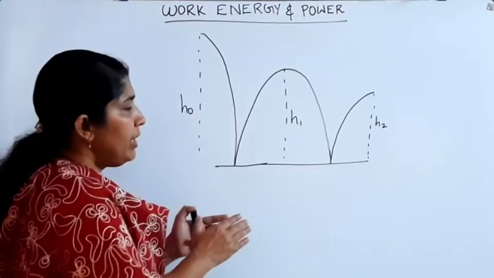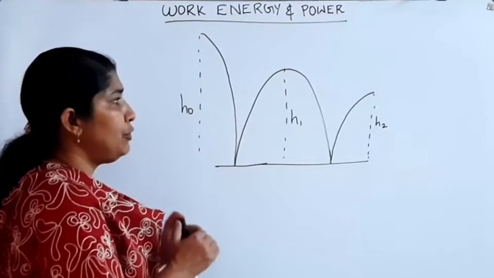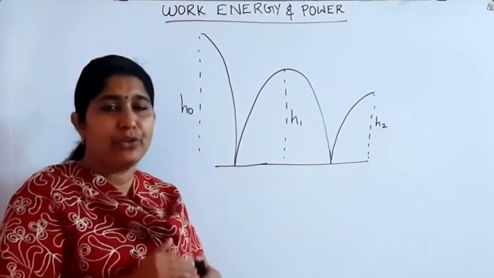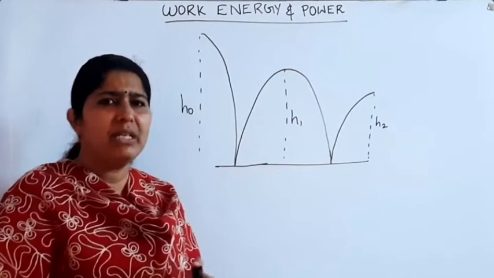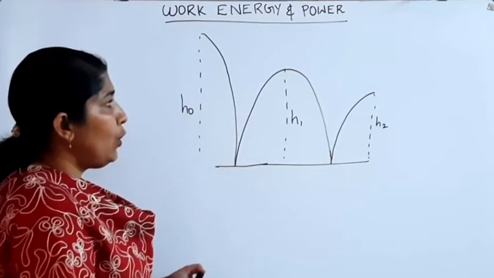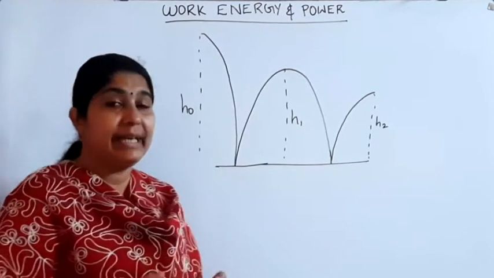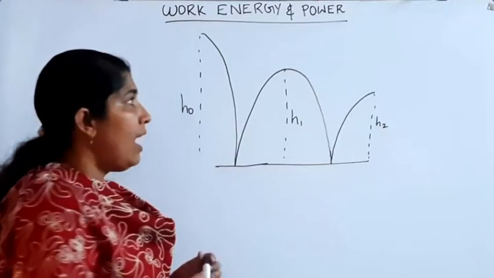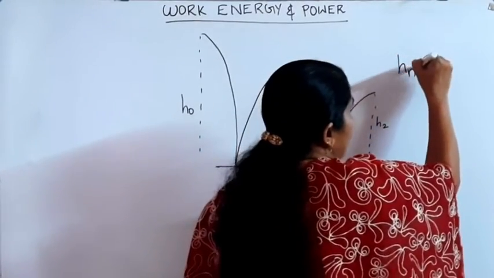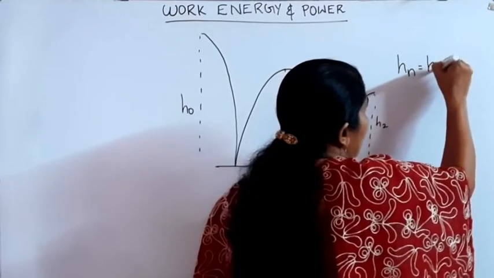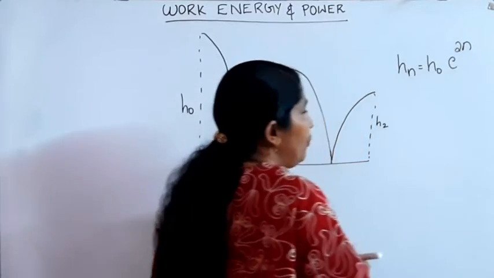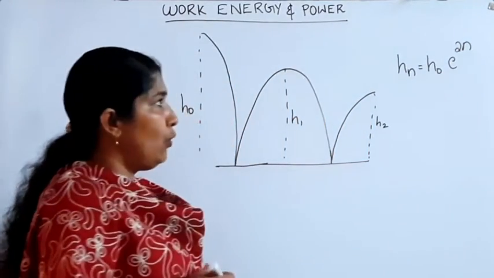From here, it is very clear that after every rebound, the height of the body decreases. That means some sort of energy is lost. Now, after nth rebound, height hn can be found by using the equation h0 into e raised to 2n, where e is the coefficient of restitution and n is the number of rebounds.